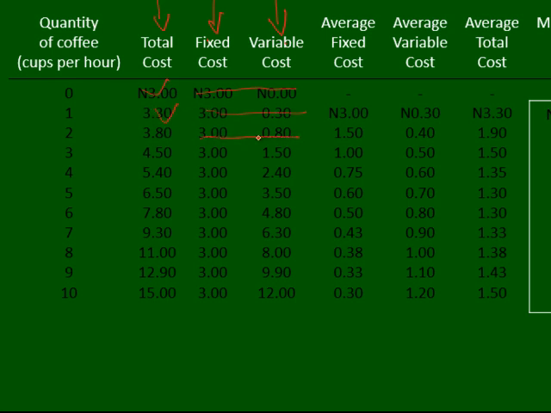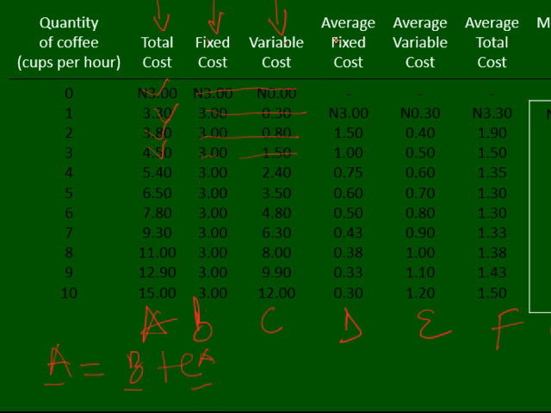When you add this one together, it gives us this. When you add this one together, we have this. So you can see the total of these two columns. If I name them A, B, C, D, E, F, G, for example, column A will be equal to B plus C. So let's take note of that. This is total cost, this is fixed cost, and this is variable cost.